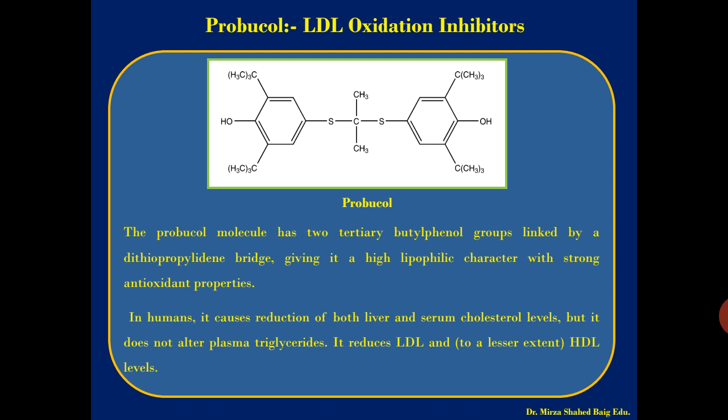In humans it causes a reduction of both liver and serum cholesterol levels, but it does not alter the plasma triglyceride. It reduces LDL and, to a lesser extent, HDL level in the body. So this is how, miscellaneously, probucol is used in the treatment. The chemical structure is in front of you. You can practice it, how simple the structure is.